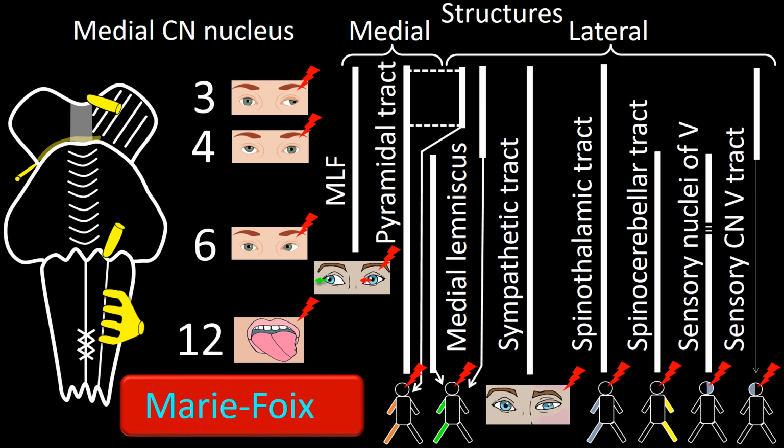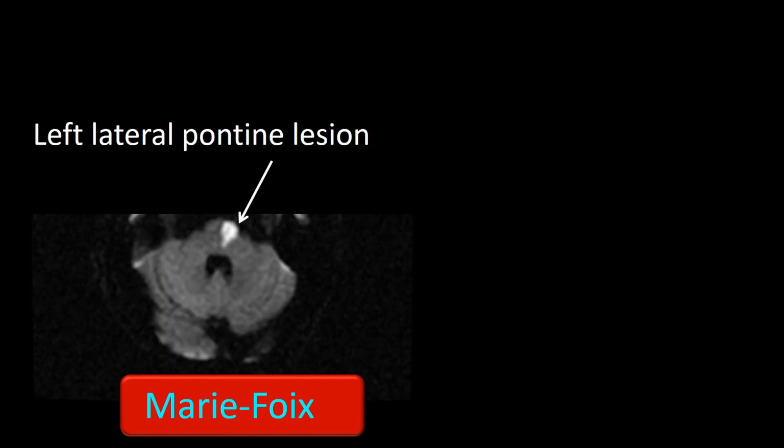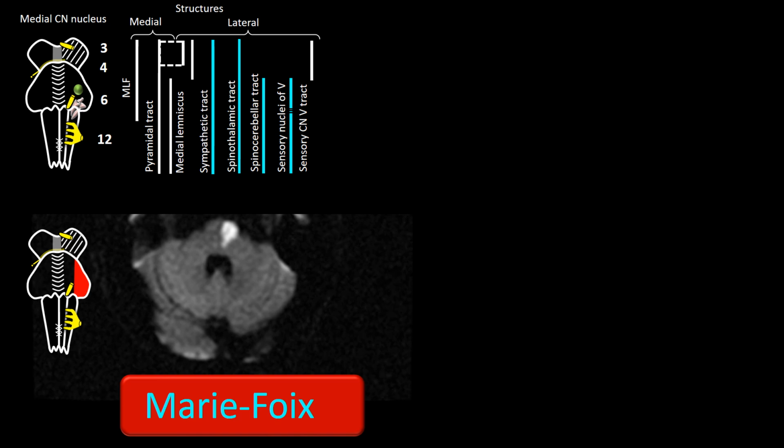This vascular brainstem syndrome involves the lateral pons, as mapped in this frame. It damages the sympathetic tract, spinothalamic tract, spinocerebellar tract, the sensory nuclei of cranial nerve 5, the facial motor nucleus, and the vestibular nucleus. This MRI shows a left lateral pontine lesion typical of Marie-Foix syndrome. The location is mapped in this cartoon. You can see the elements involved in the pictorial summary and thus predict its clinical manifestations.